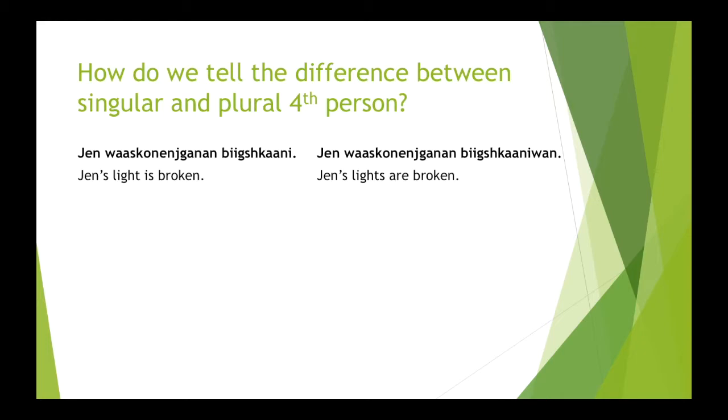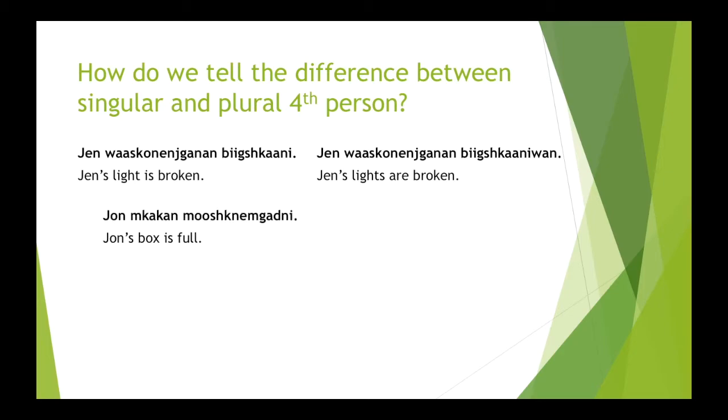So we know the only difference between these two examples is that we added a wan suffix to our verb. So our verb is bikshka, and then to make it fourth person, we add the ne suffix. But if we're talking about more than one fourth person, then we use the suffix newan at the end of our verb. So that's how bikshka becomes bikshkanewan.